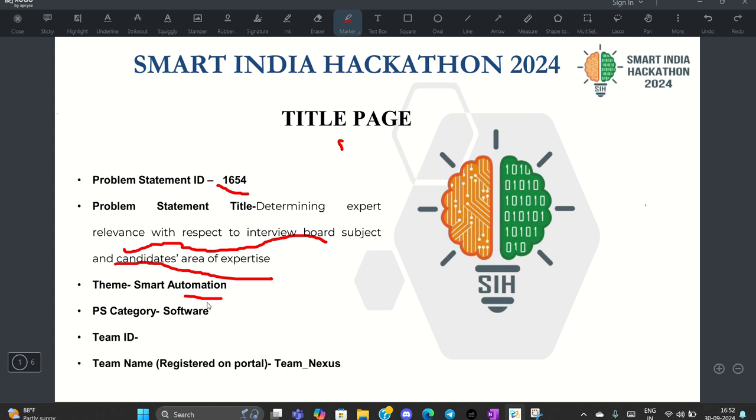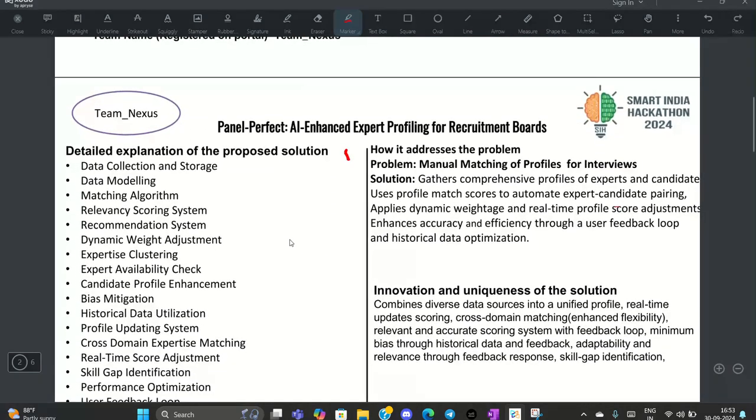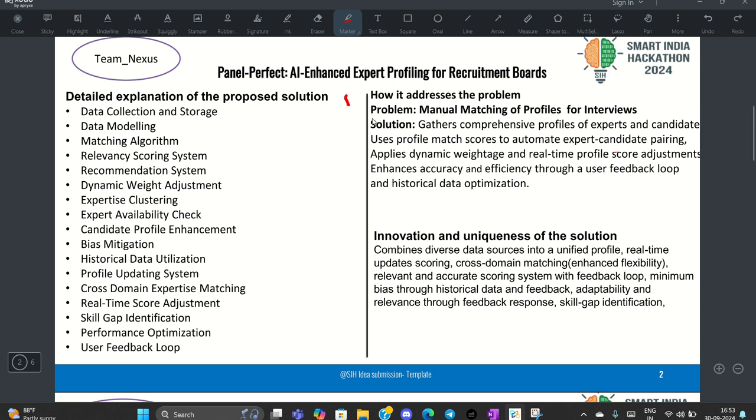The RAC conducts interviews for selecting candidates for defense roles and sponsorships. The challenge is to match subject experts with the right interview board, subjects, and candidates' expertise areas. Currently, this matching process is done manually, which is time consuming, complex, and prone to bias. So basically, the major problem is manual matching of profiles for interviews.